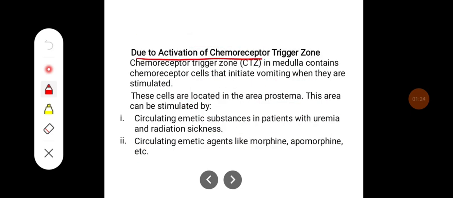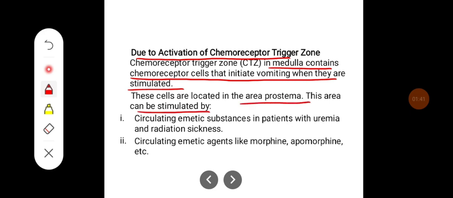Second one is due to the activation of the chemoreceptor zone. The chemoreceptor trigger zone, CTZ, is present in the medulla and contains chemoreceptor cells that initiate vomiting when they are stimulated. These cells are located in the area postrema. This area can be stimulated by circulating emetic substances in patients with uremia and radiation sickness, and by circulating emetic agents like morphine, apomorphine, etc.